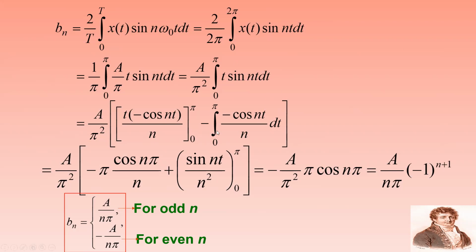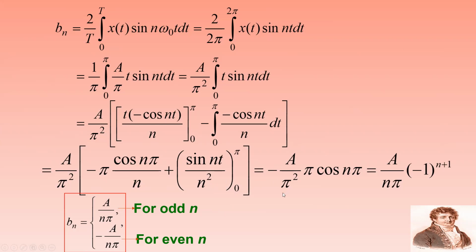I can get the equation like this: A by pi square, t into minus cos n t by n from 0 to pi, minus the integral 0 to pi of minus cos n t by n dt. If I integrate it and substitute the limits, I can have A by pi square, minus pi cos n pi by n plus sin n t by n square. If you substitute 0 to pi, for all values this function becomes 0.